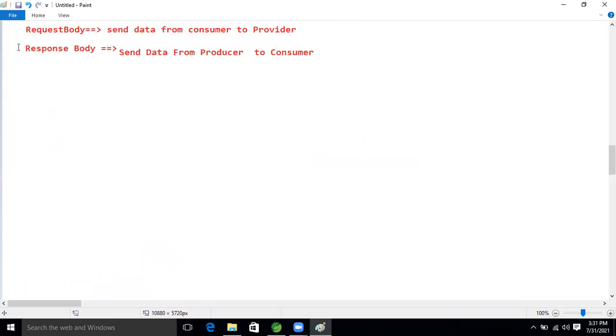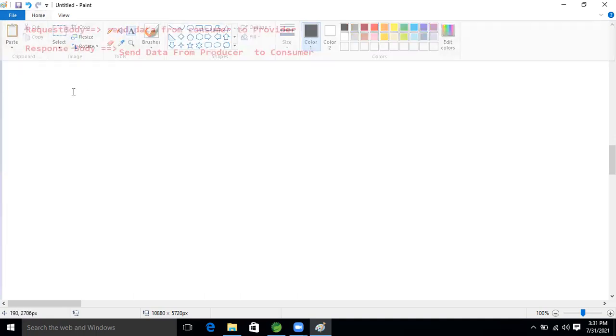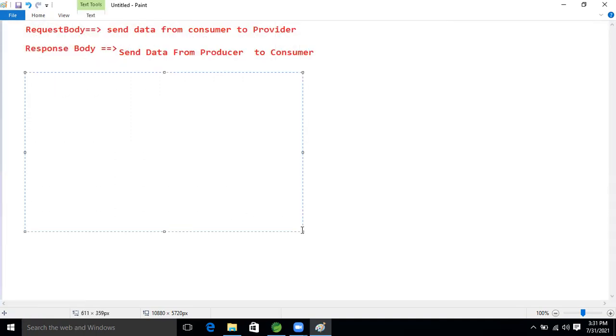So here, HTTP methods. Get type first. If we want to make the request as a get, what can we do in Spring MVC?